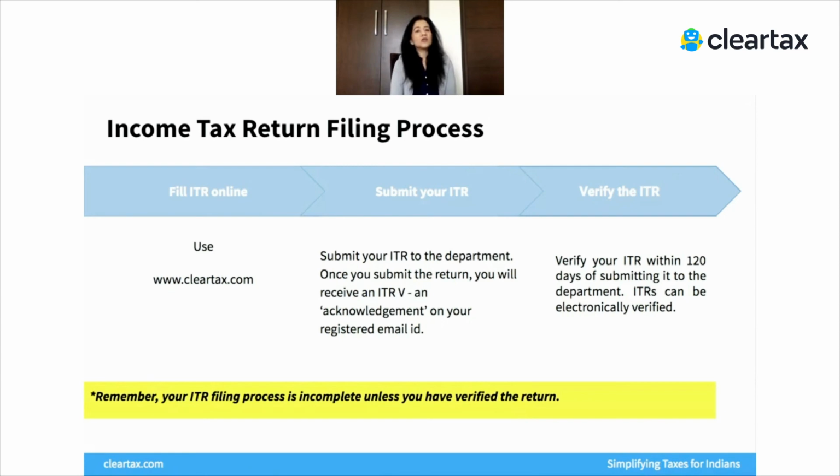Your return will not be processed. Therefore, three steps: file it, submit it, you will receive an acknowledgement number, and then go and e-verify it. So verification is a critical step to your return filing process. Make sure you do it.